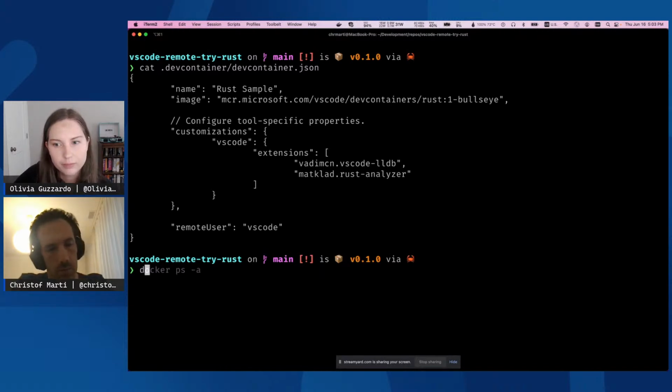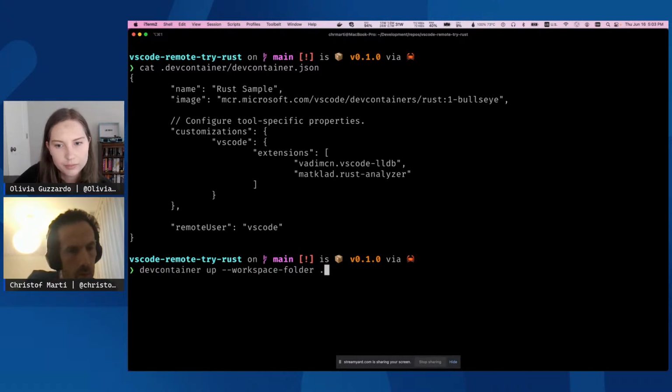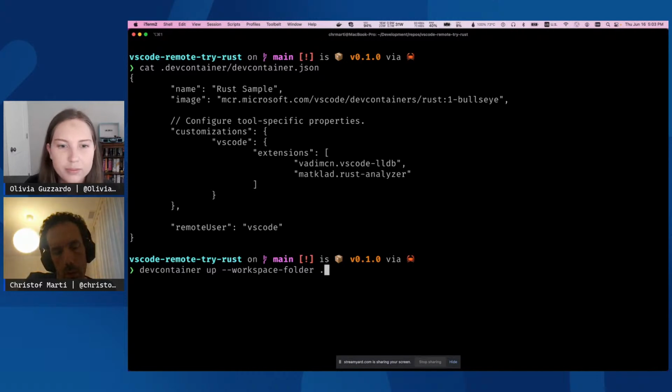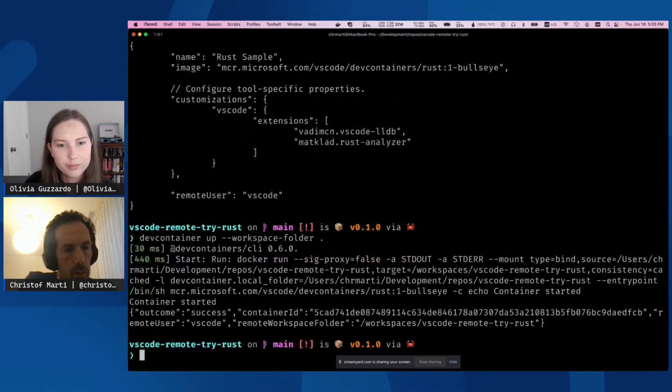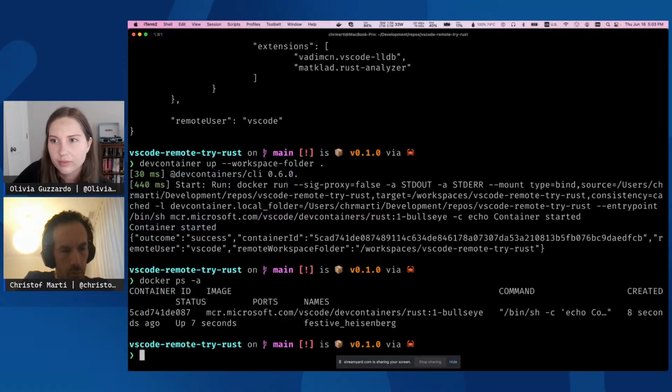Based on that, I can spin it up. I just do a devcontainer up with the workspace folder, which is my current folder. You see the CLI do its work. And now when we use Docker to look at what's going on, we see that the container has been started and is up and running.